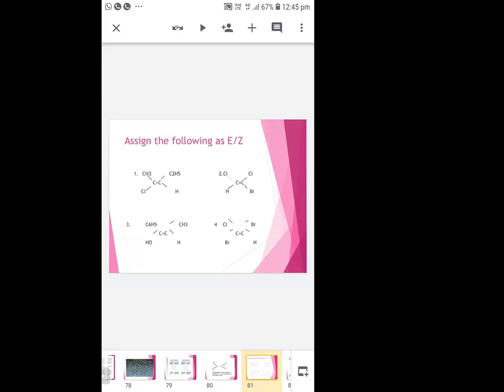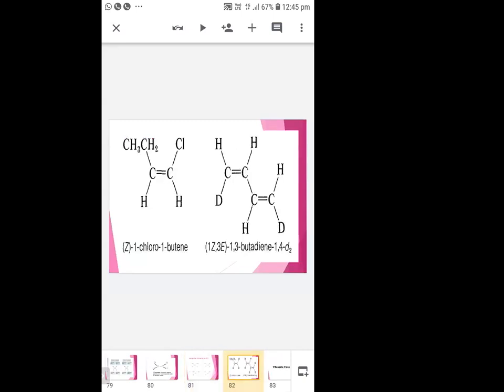Third one E. Yes. Fourth one. E. Yes. All compounds are E only. Very good.